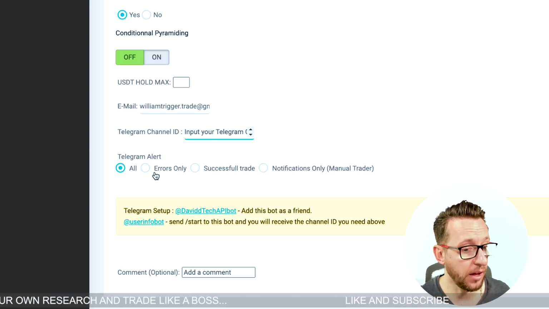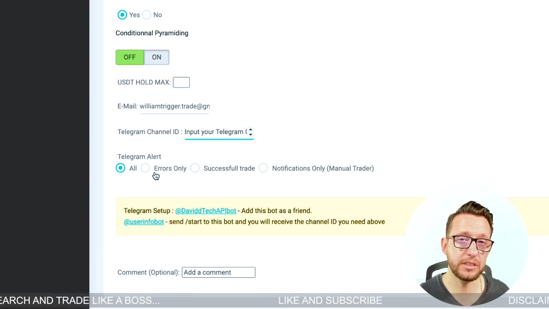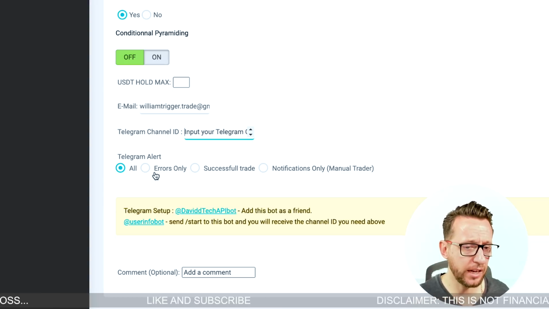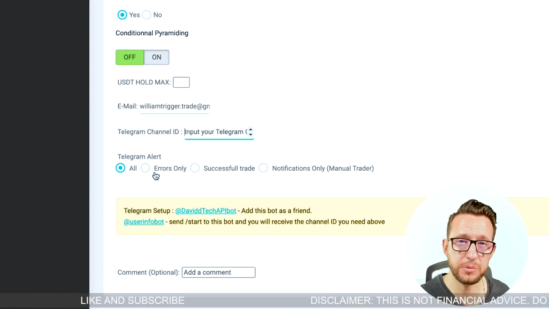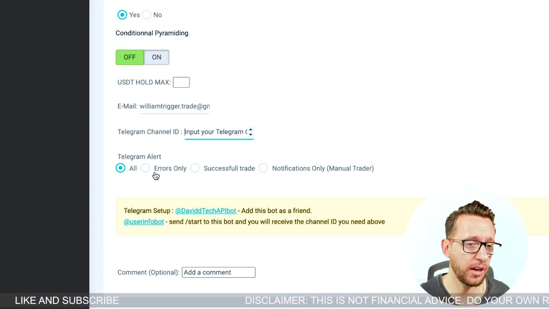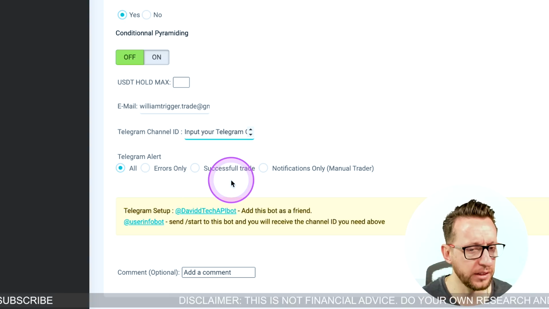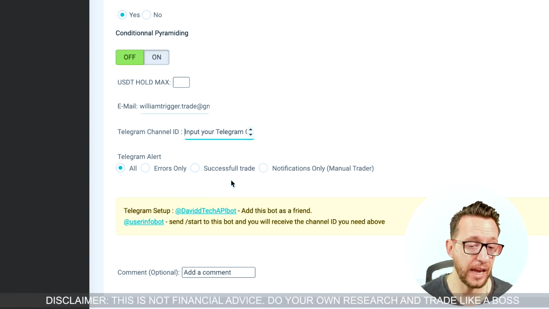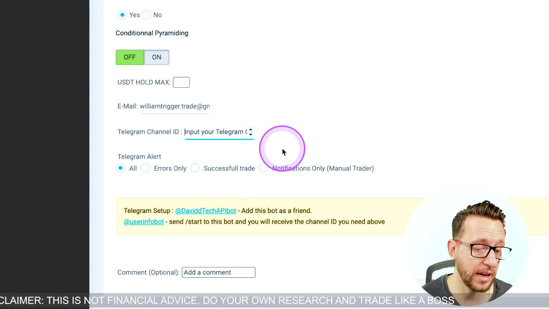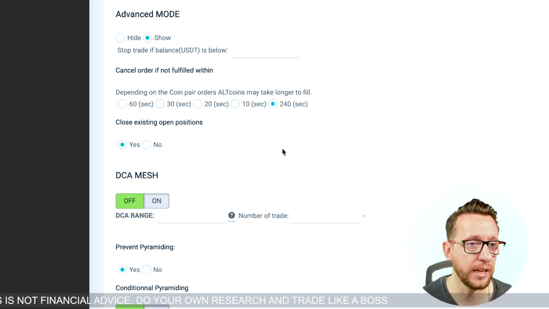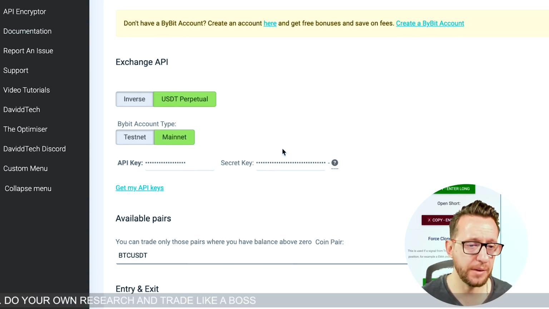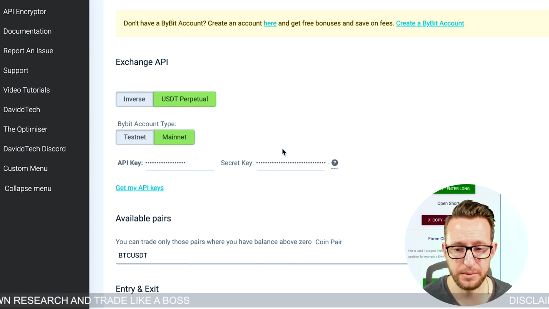The reason that we've done that is to keep security. There are a lot of these third-party websites that get hacked, and we don't want to keep the responsibility of having the APIs recorded in a database. So you do get the entry via Telegram, and any errors and things like that, but you won't be able to have more advanced features. There are other websites that do that, but we're just trying to keep it as simple as possible.